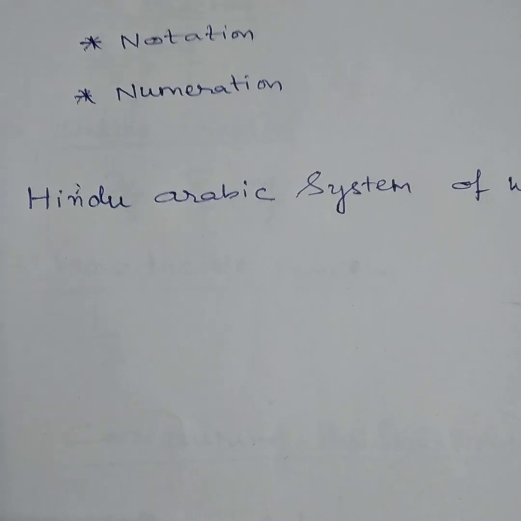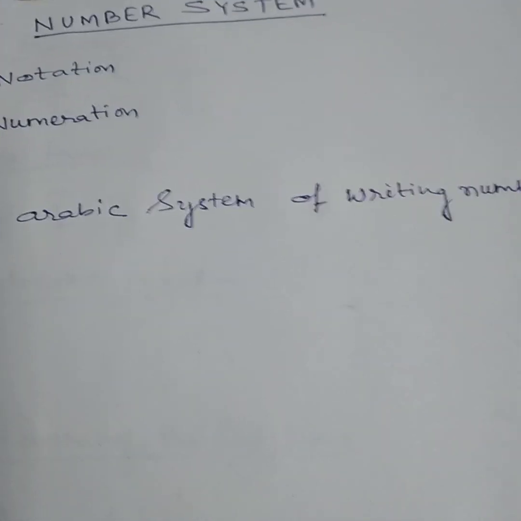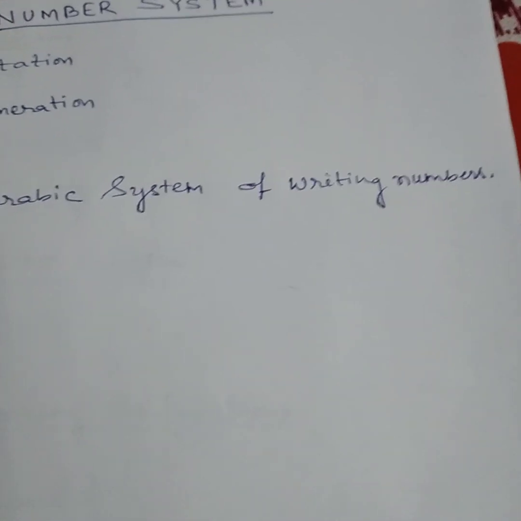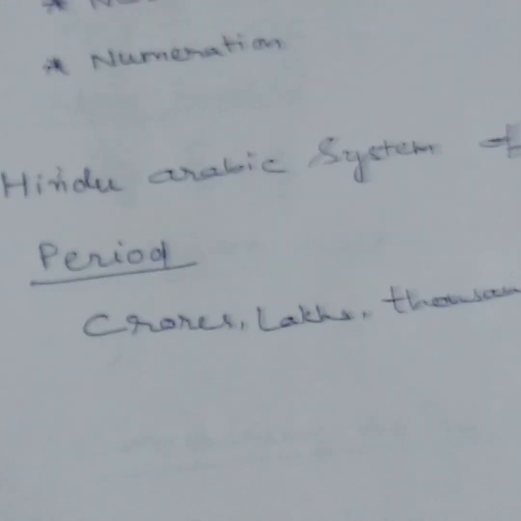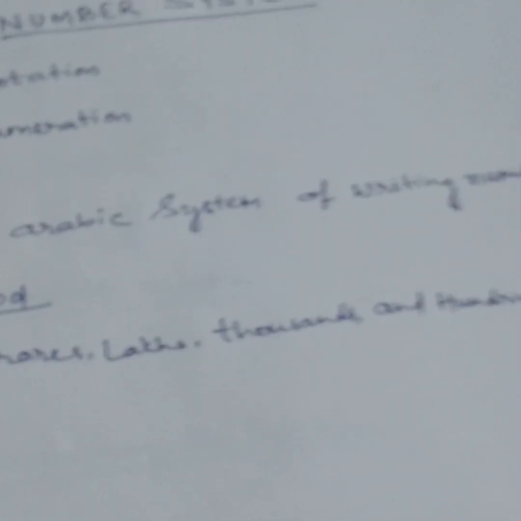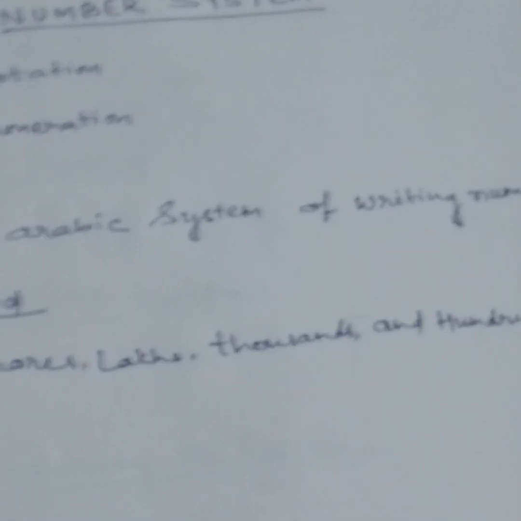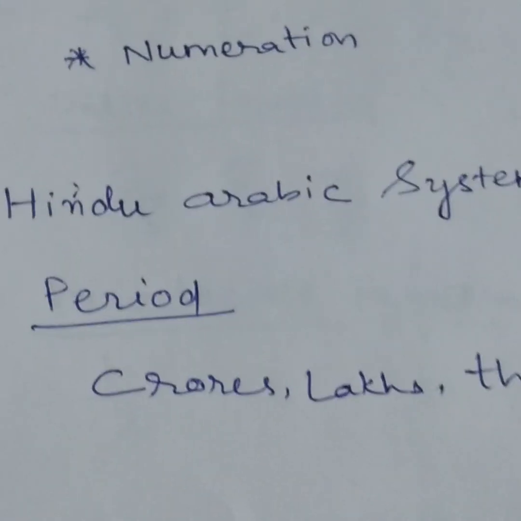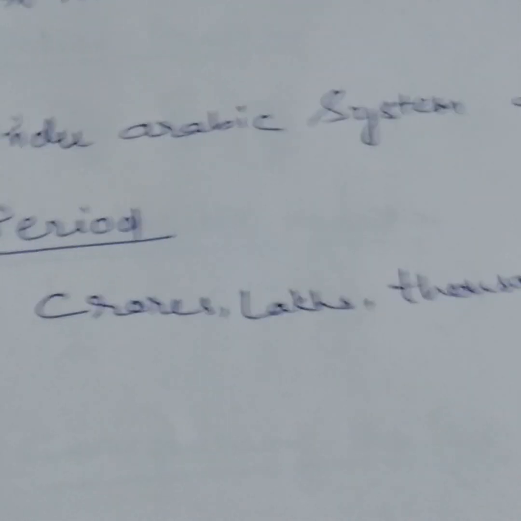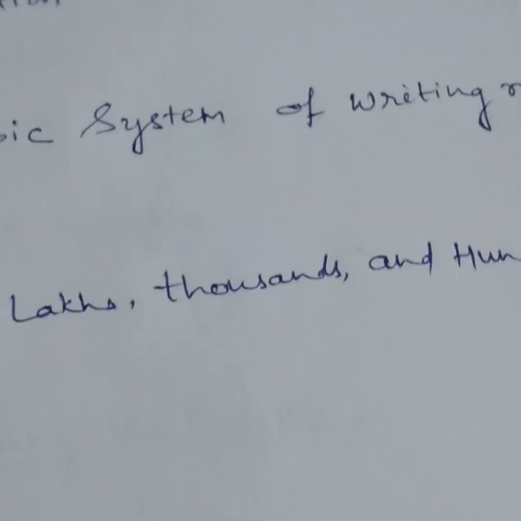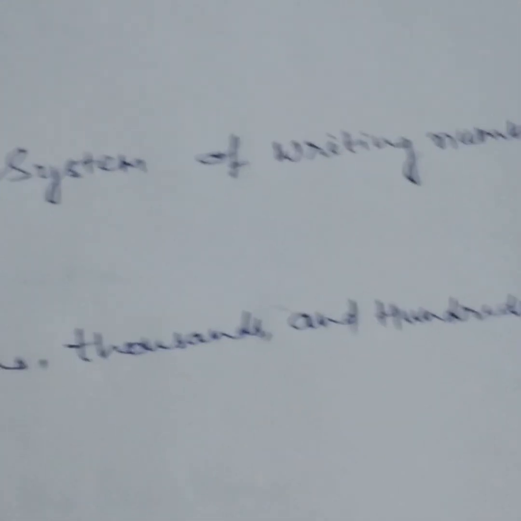Now we will discuss the Hindu Arabic system of writing numbers. Before starting, we will discuss the period. Period means crores, lakhs, thousands, and hundreds.